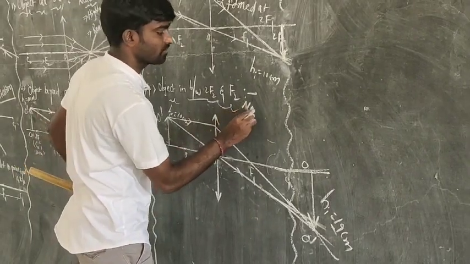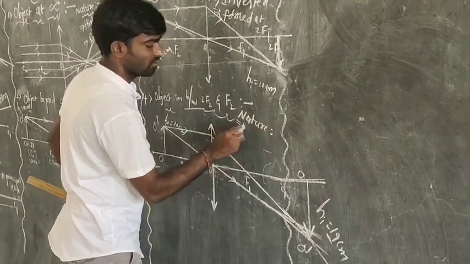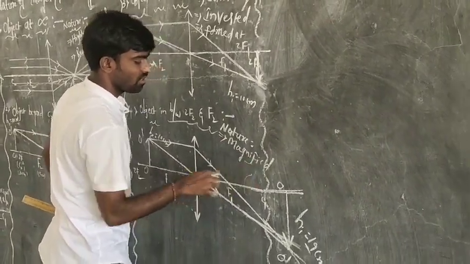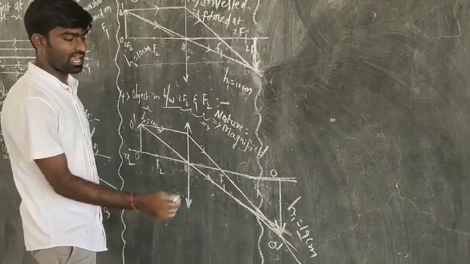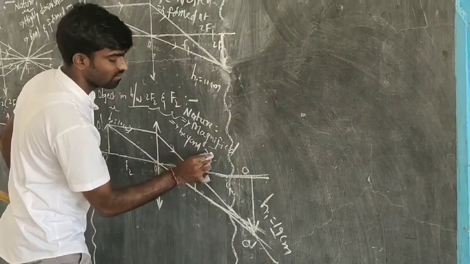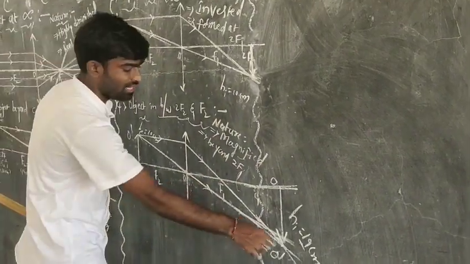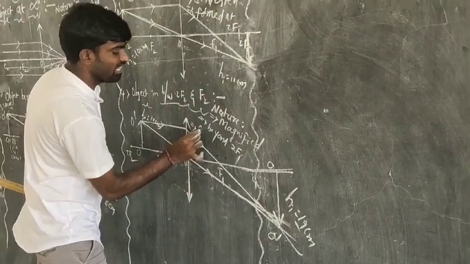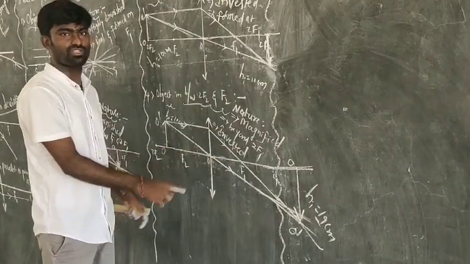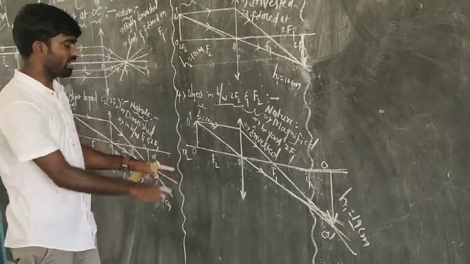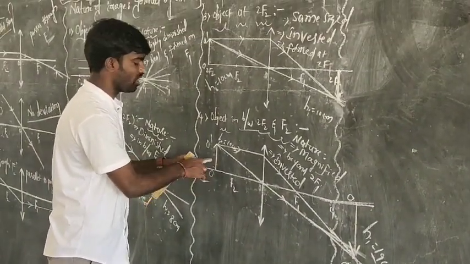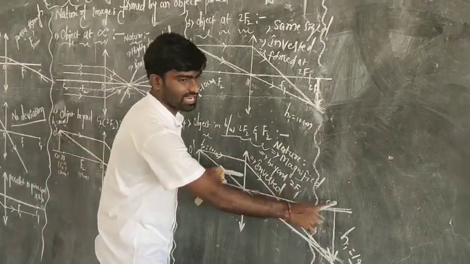So what would be the nature? Magnified image, and is formed beyond the center of curvature, and vertically inverted. So this is the nature of the image for an object placed in between 2F2 and F2. So for an object which is in between 2F2 and F2, the image is found beyond the center of curvature with this type of nature.